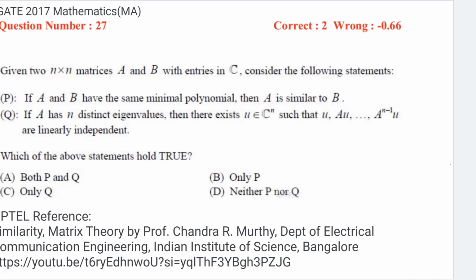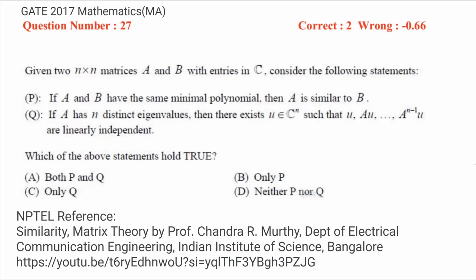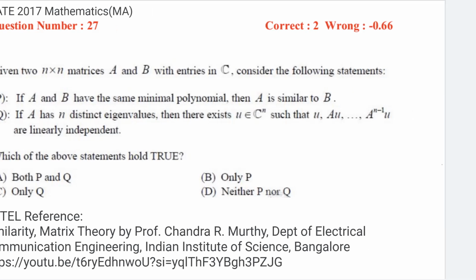Now coming to the statement Q, it is given that if A has n distinct eigenvalues, then there exists a vector u in C power of n such that the vectors u, Au and so on up to A power of n minus 1 u are linearly independent.